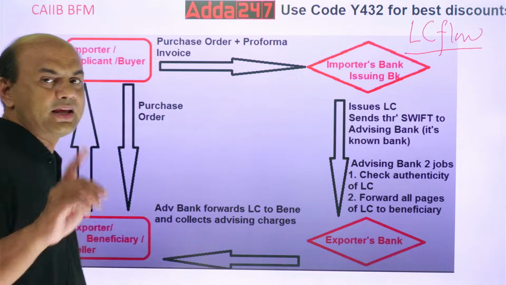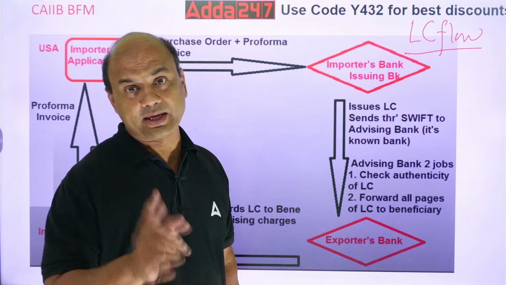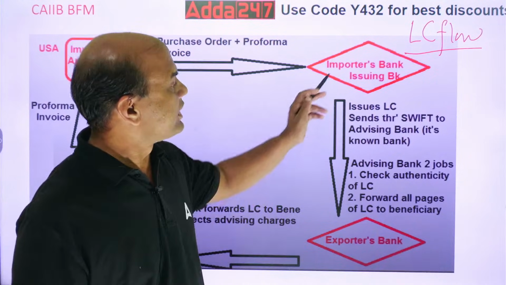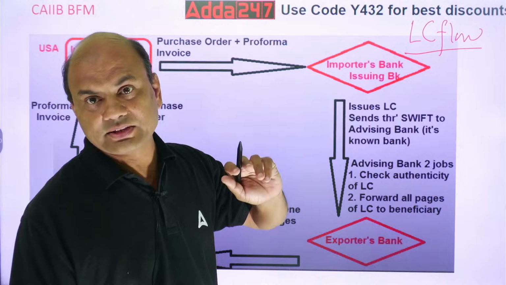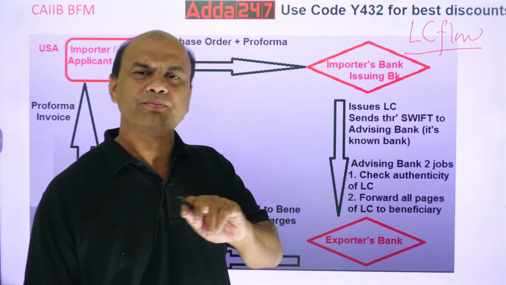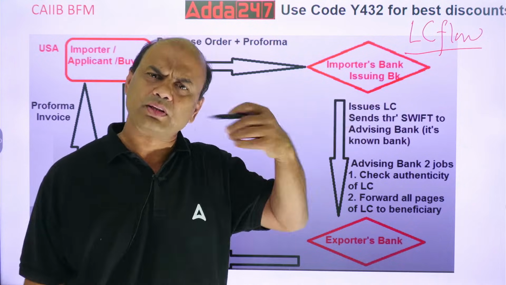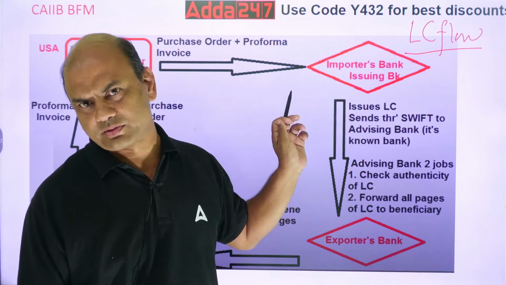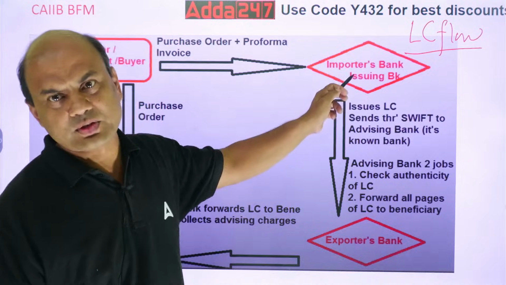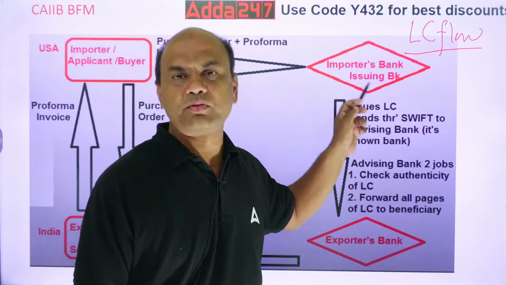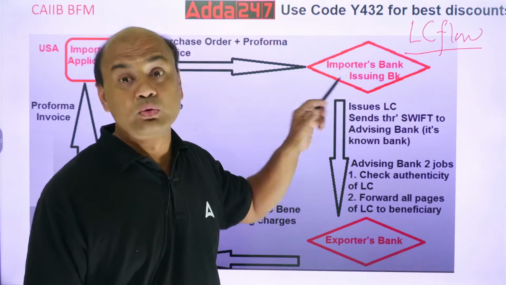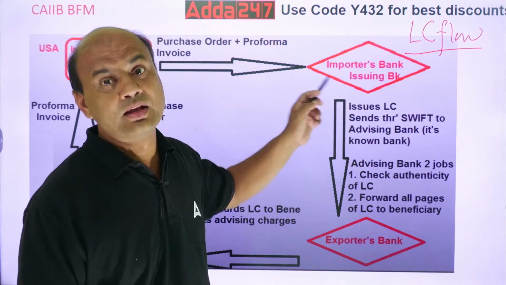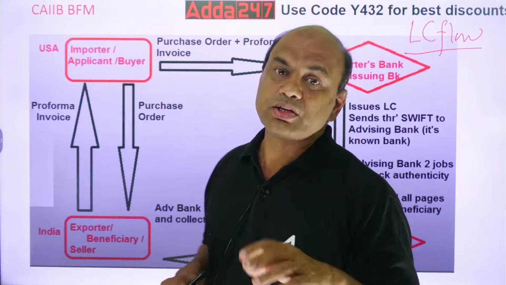Kindly note the names of the banks. The issuing bank comes always in all the 3 flows: LC flow, money flow, and document flow. Now this issuing bank will do what? It will take the documents and do the KYC. KYC AML is very important. It will do KYC AML and then it will issue the LC.